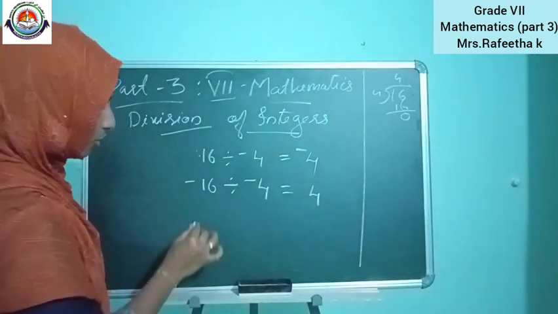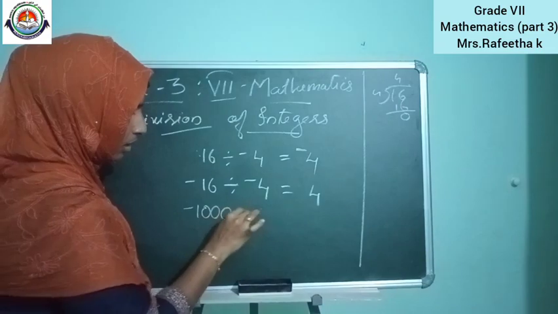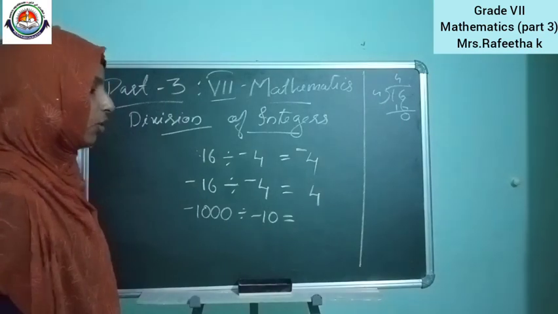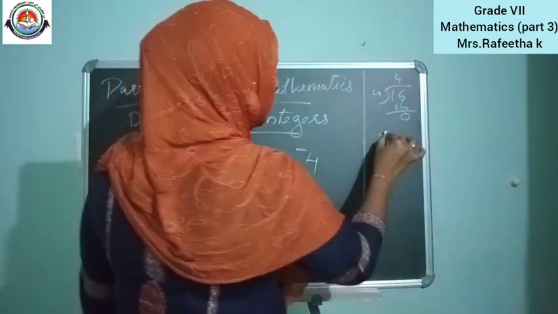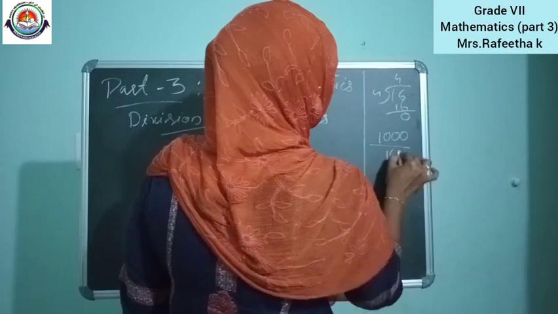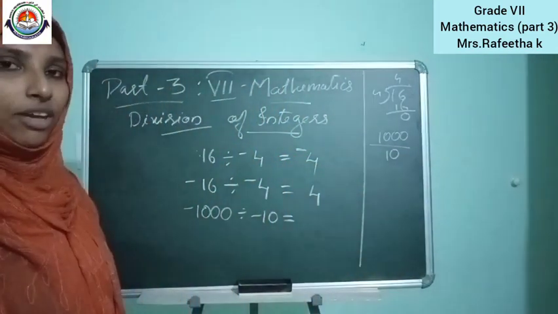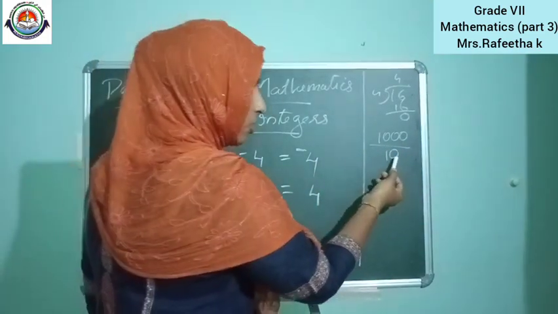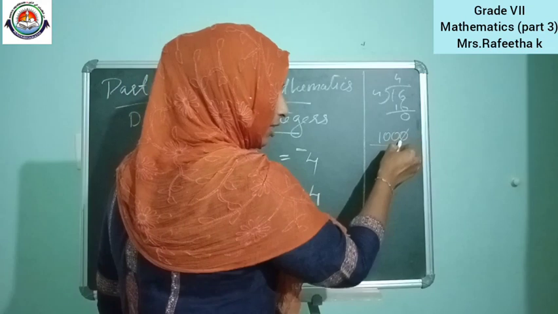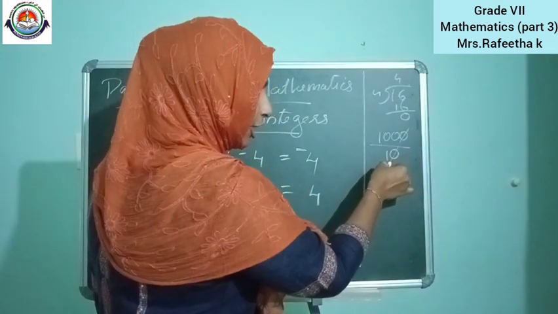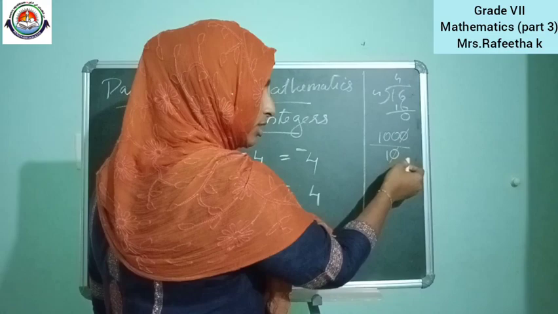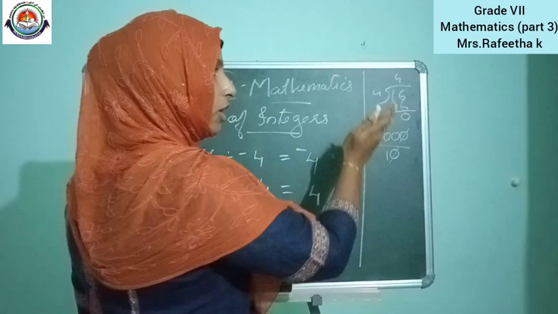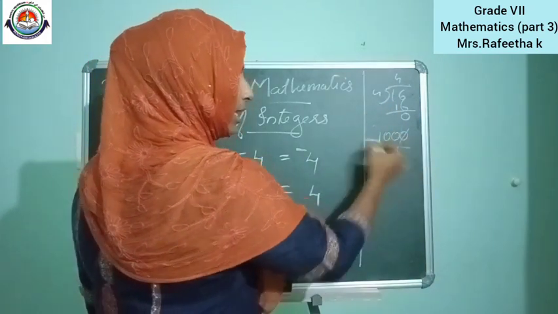Okay, one more example we can do. Minus 1000 divided by minus 10. We know 1000 by 10. How many of you know that cutting? If we are dividing 1000 with 10, how can we do it? We have to count how many zeros are there here, and how many zeros are there in the denominator also. If we cut one zero in the numerator, we have to cut one in the denominator also. If one more zero is there here, we can cut another also, but no more zeros are there in the denominator. So we have to stop the cutting, and 100 will be the answer.